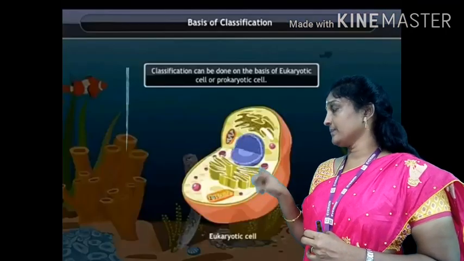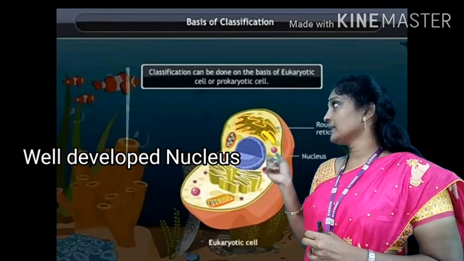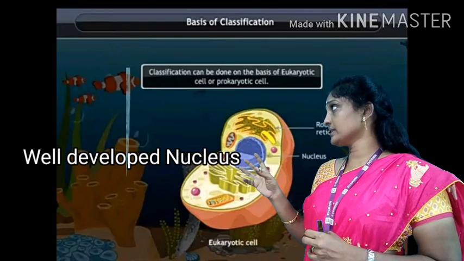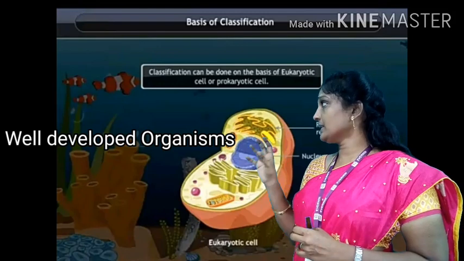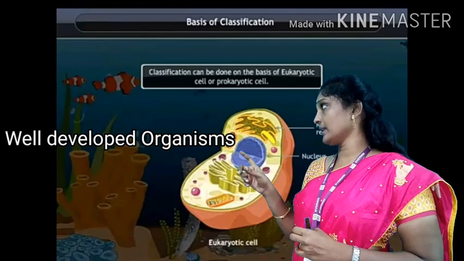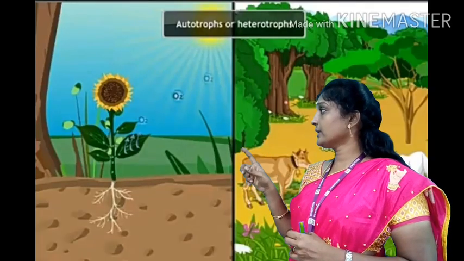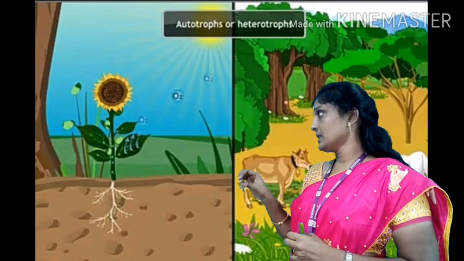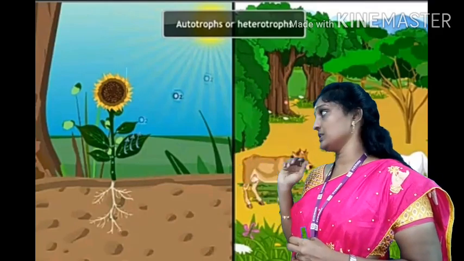Eukaryotic: Eu means true, karyotic means nucleus, that means a well developed nucleus. Organisms containing well developed cells are called eukaryotic organisms. Eukaryotic organisms include plants and animals. So this is the first characteristic needed for classification.